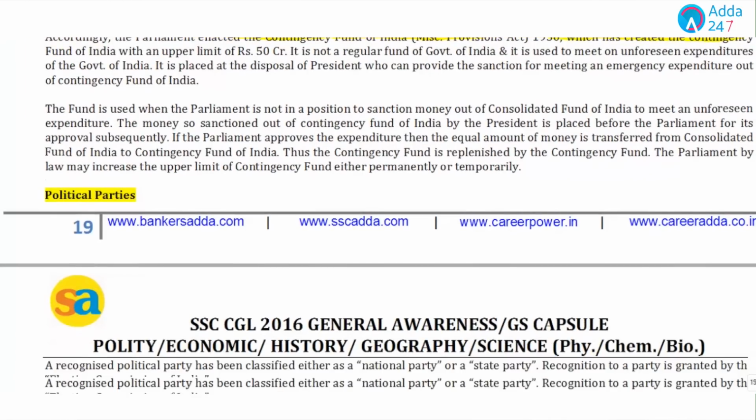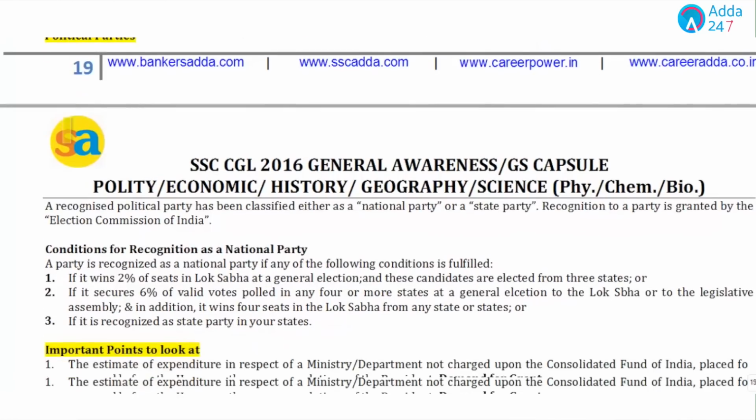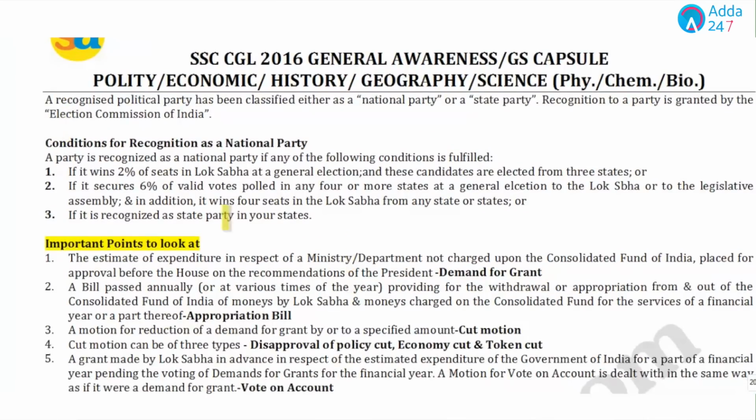Now please go through some of the important points related to political parties. Conditions for recognition as a national party: a party is recognized as a national party if any of the following conditions is fulfilled.